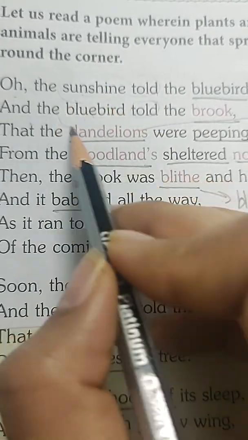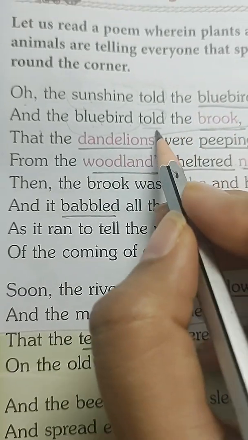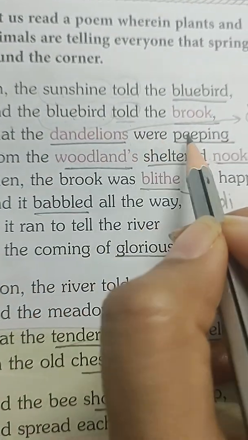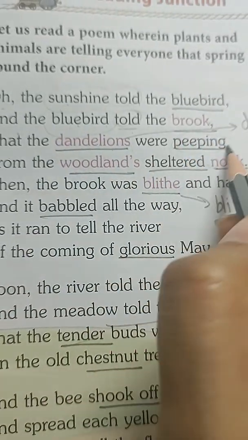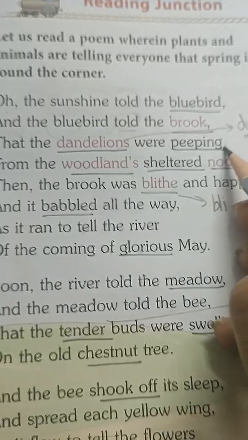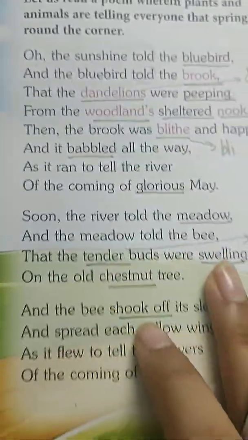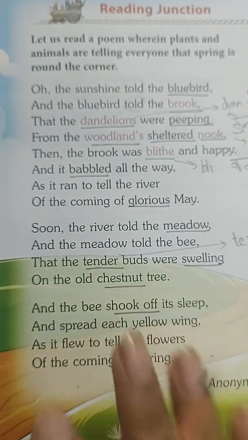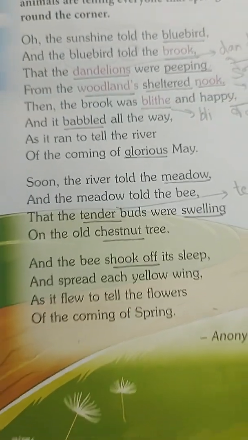Bluebird is a bird's name and told is a human action. That the dandelions were peeping. Dandelion is a flower name and peeping is the human action. Like this, personification is used many times in this poem, so you have to find all the examples of personification in this poem.